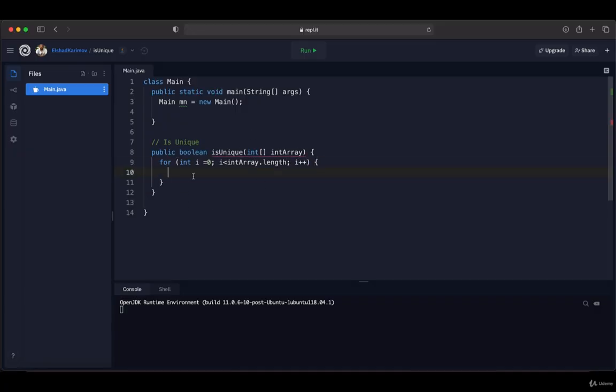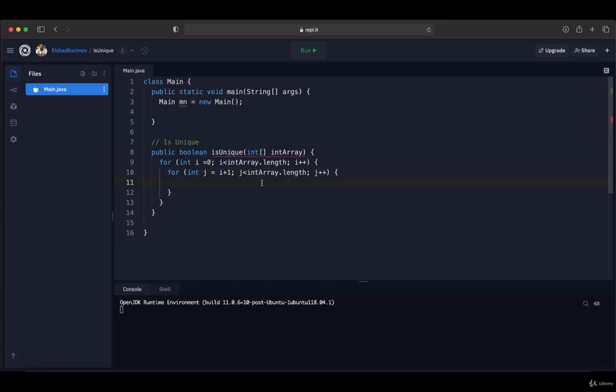Then inside this loop, we are going to write another nested loop, which will start from the next element. So j will start from i plus 1: for int j equals i plus 1, and it will continue also until the array length,